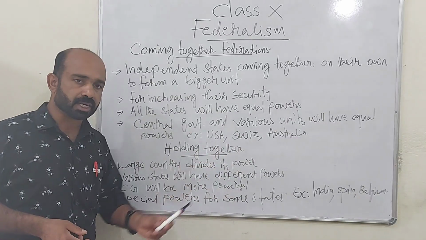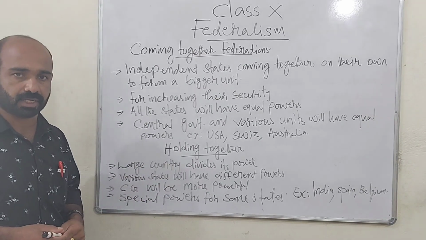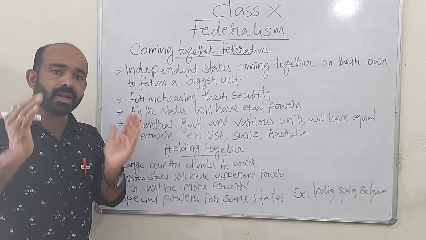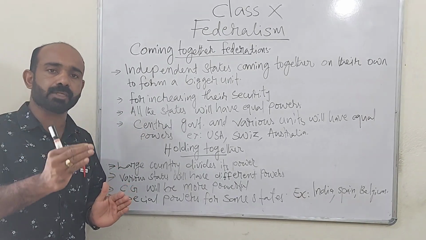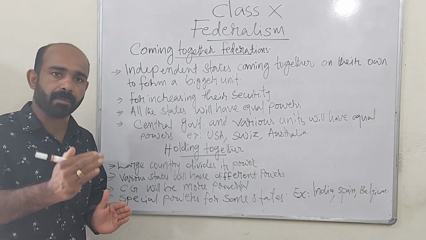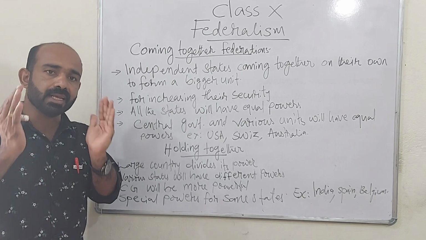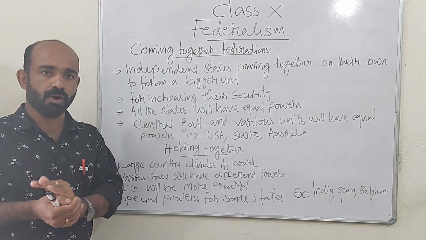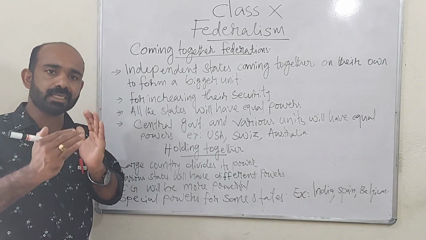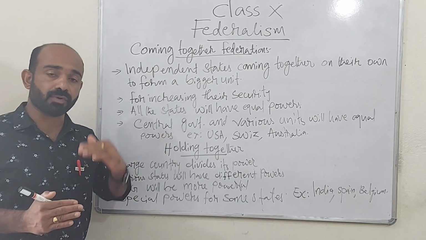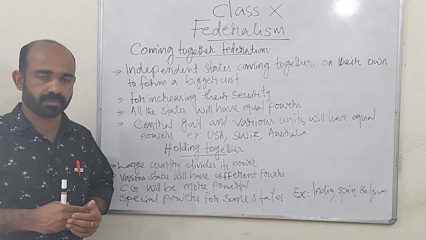And another type of federation is called holding together federation. In holding together federation, one big nation shares its power between central government and various regional governments, for the easiness of the administration.